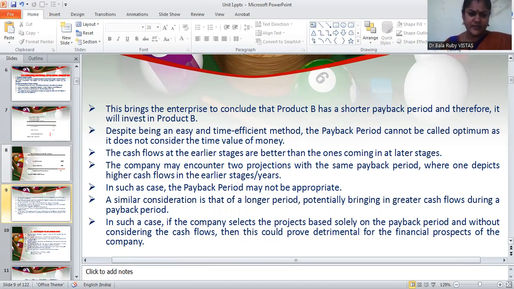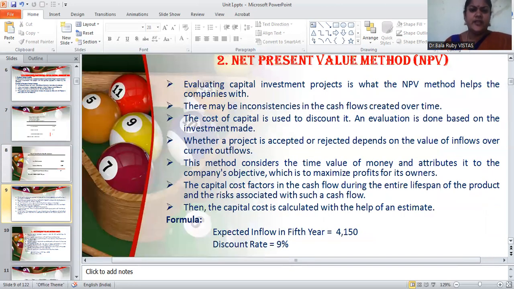In such a case, the payback period may not be appropriate. A similar consideration is that of a longer period potentially bringing in greater cash flows during a payback period. So in this case, if a company selects the projects based on the payback period and without considering the cash flow, then it could prove detrimental for the financial prospects of the company.